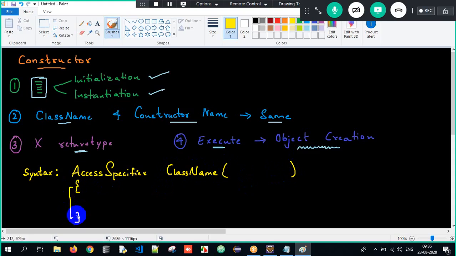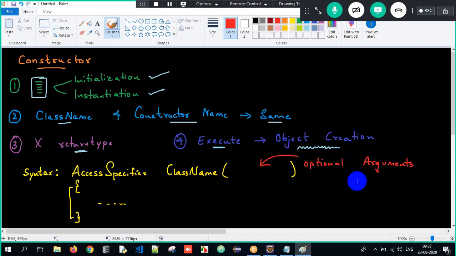This is the scope of the constructor, and optionally I can pass arguments to it. This is what we are supposed to understand about constructors.